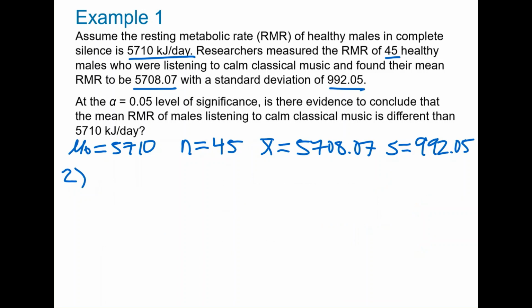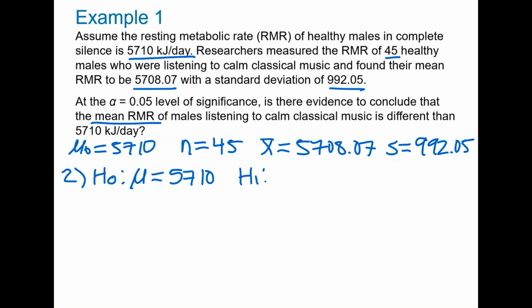In step 2, we write the null and the alternative hypothesis. Let's start with H naught. The question is asking about the mean RMR, so the null hypothesis will involve mu. And the null hypothesis is always equal to some value. And this is equal to the given population mean, which is 5,710. Now let's write the alternative hypothesis.